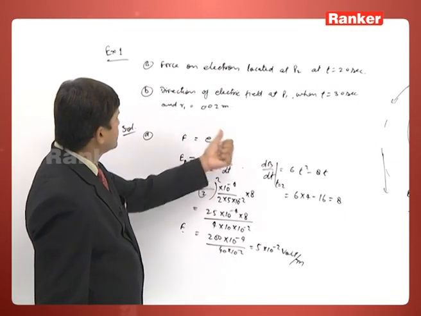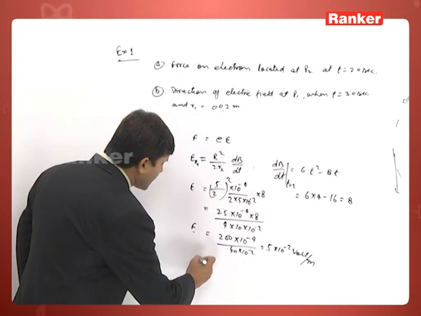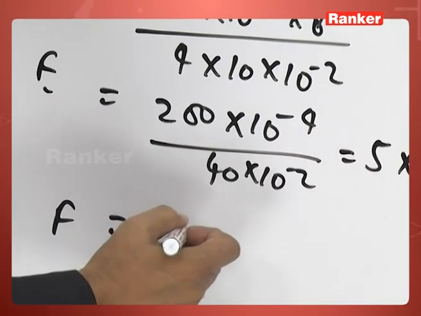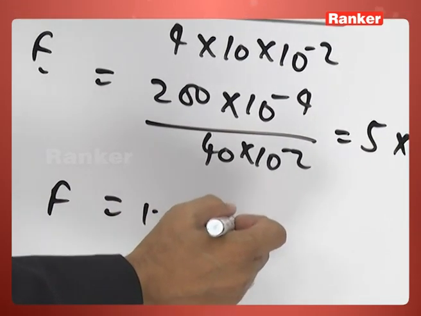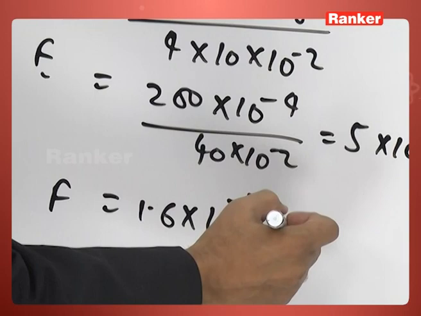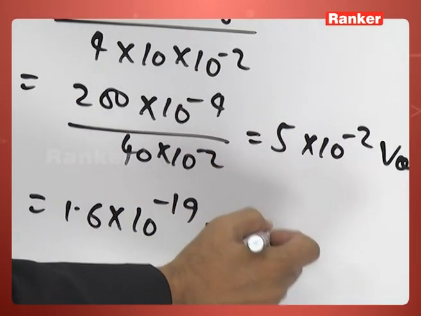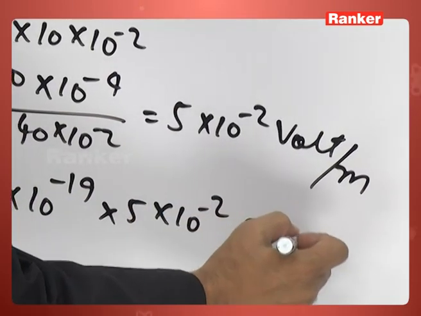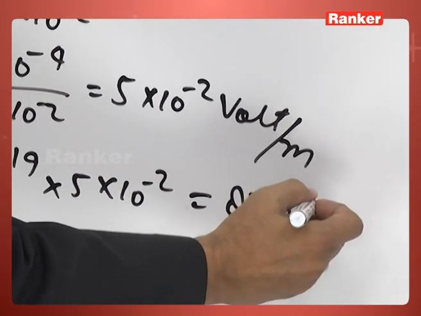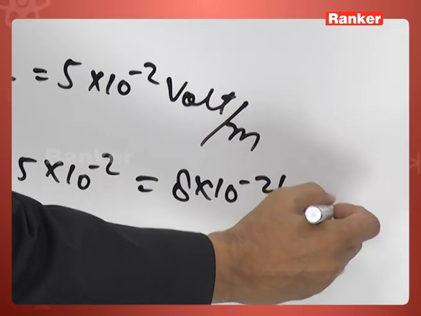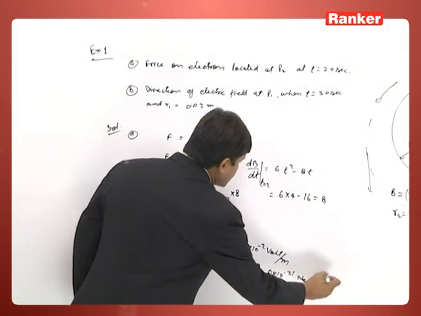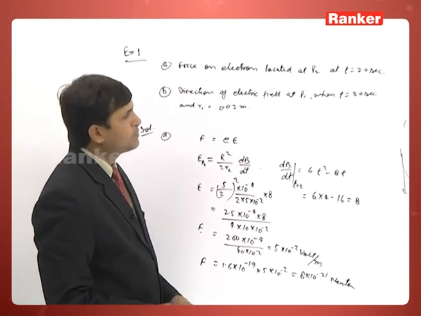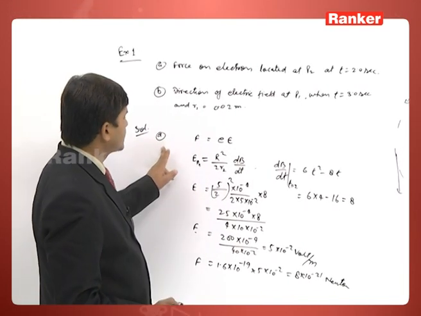After that, substitute here the force on the electron. Just take the magnitude of the charge of the electron, 10 power minus 19, into the electric field here, 5 into 10 power minus 2. It becomes 8 into 10 to the power minus 21 Newton. This is the force on the electron at point P2. This is the first part.